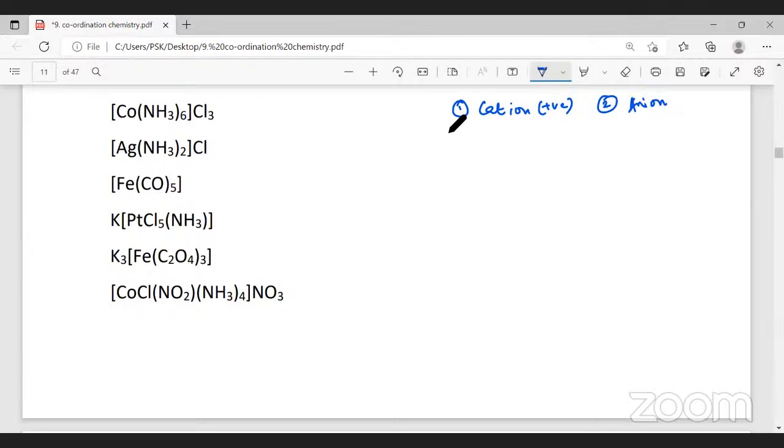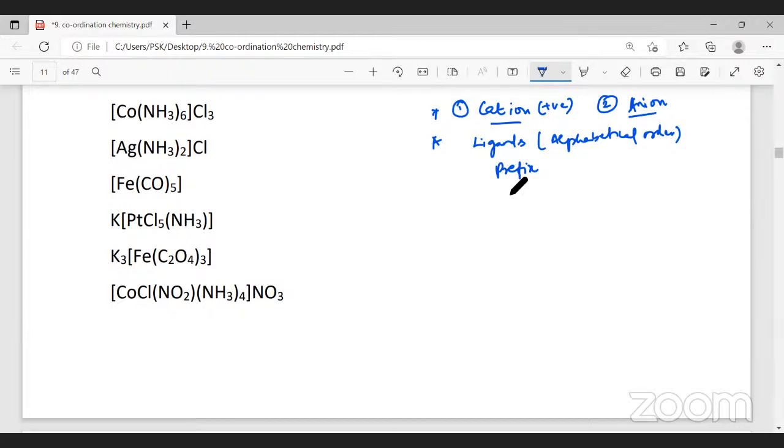The second point is, whether you're naming the cation or an anion, if it is a complex, you are supposed to name ligands first. If there are different types of ligands, you have to name them in alphabetical order. And you have to give prefixes: di, tri, tetra, etc.